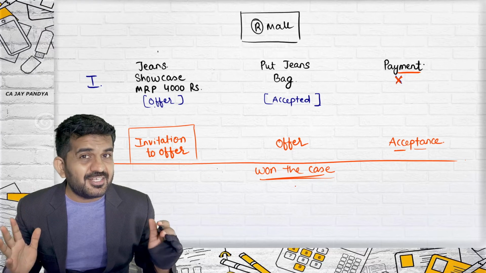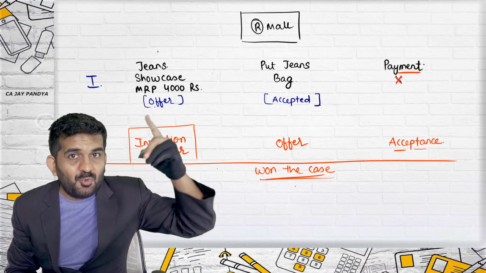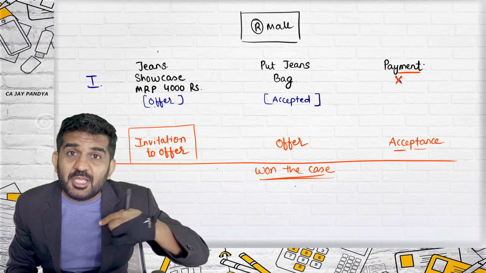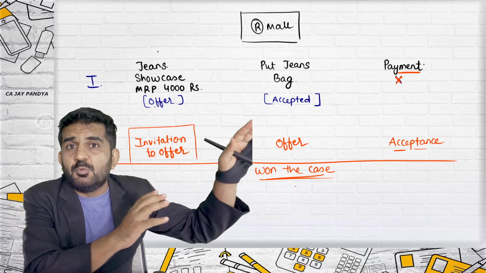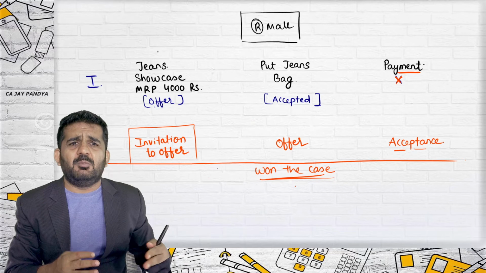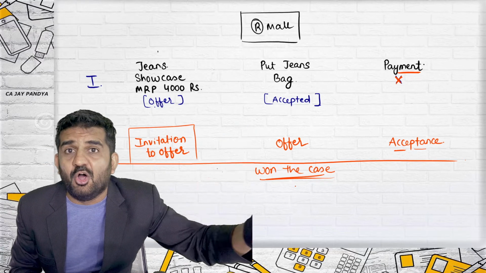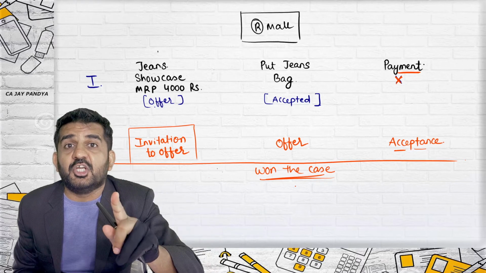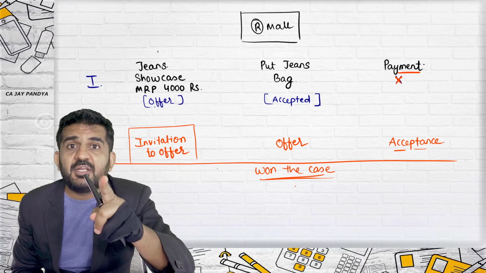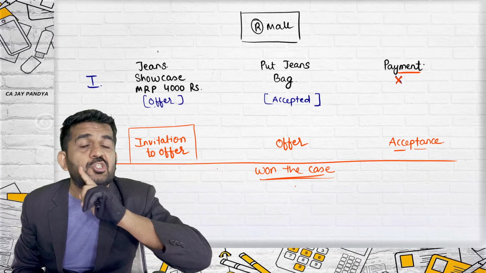So very interesting, try to concentrate. When you go to Reliance Mall, actually you are giving an offer to them and they are not giving an offer to you. The goods which are displayed. So see, this point will be revised whenever you go to any mall, any shops. Anything which is displayed is an invitation to offer. The shopkeeper can tell you don't touch it, it is not for sale.